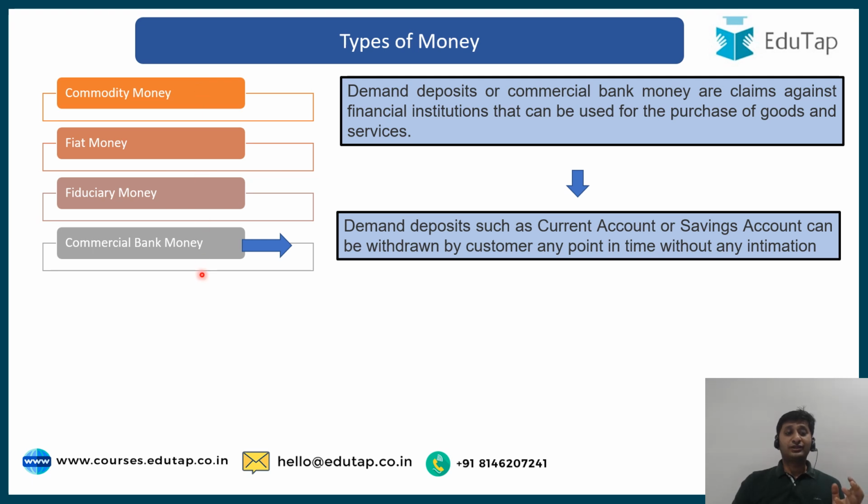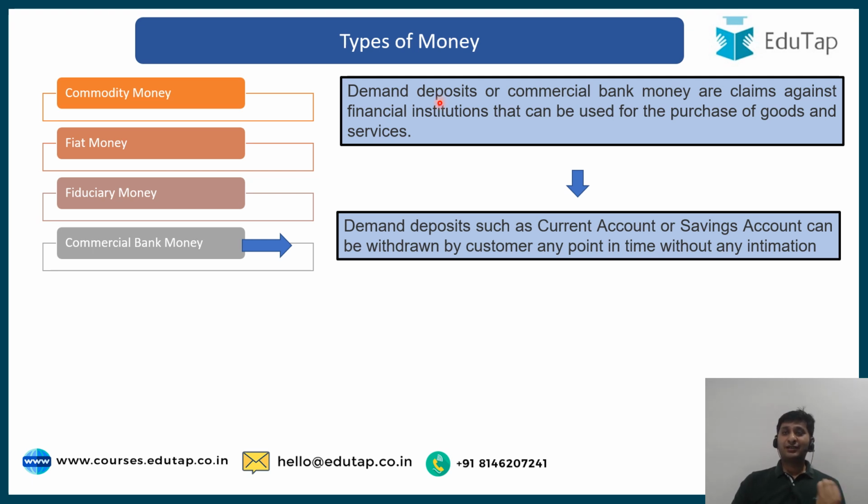Now, the next type of money is commercial bank money. Commercial bank money basically means the demand deposits in the bank. By demand deposits, we mean money which can be demanded by the customer anytime and the bank has to give it.